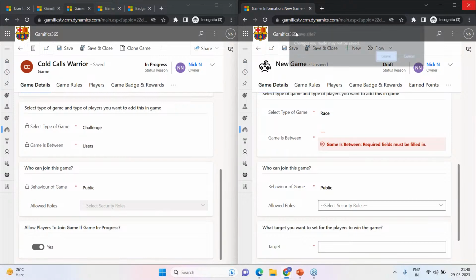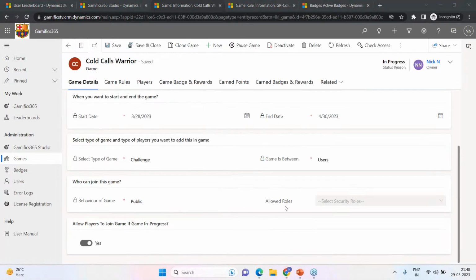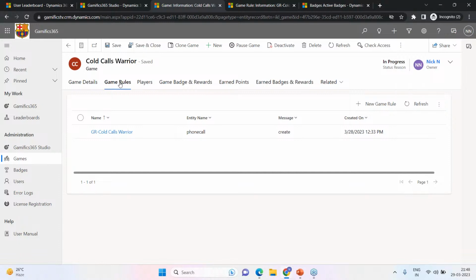Works well, perfect. So with that, let me just close the new games and go to the next one, which is the game rules. Probably the heart of any game. The rules, like I've mentioned, are basically set by the creator of the game. As we can see on screen right now, we have one rule associated with this game, the game rule for Cold Calls Warrior.